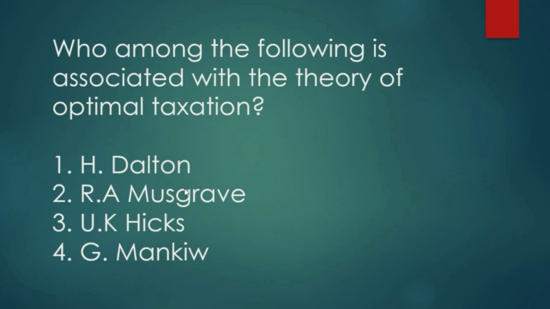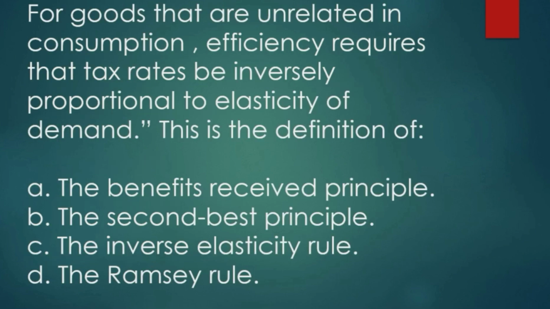We have seen that there are many constraints or problems in our economy, right? So, optimal taxation is the study of designing and implementing a tax that maximizes the social welfare function subject to the economic constraints. Now, see, these three economists, H. Dalton, R.A. Musgrave, and J.R. Hicks, were not related with the theory of optimal taxation, but G. Mankiw was. So our correct option is G. Mankiw.